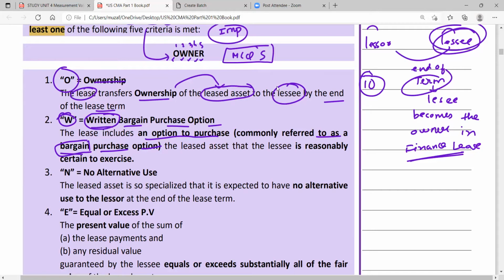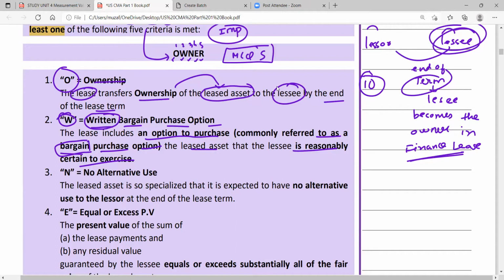The question also gives this very often. So the lease includes an option to purchase the leased asset that the lessee is reasonably certain to exercise. If in the question it is given that the lessee is reasonably certain to exercise the purchase option, that at the end of the lease term the lessee is going to purchase that asset, then also it is called a finance lease.